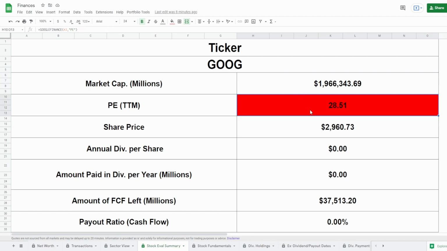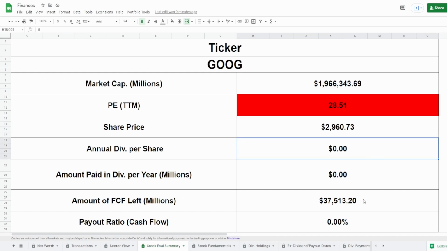PE of 28.51, which is just one metric. However, this one metric is telling me that this is very, very much overpriced. Because again, for me, I would like to buy anything under 20. 28.51, almost 30 PE is just massive to think about. Current share price almost reaching $3,000 at $2,960, which is massive to think about.